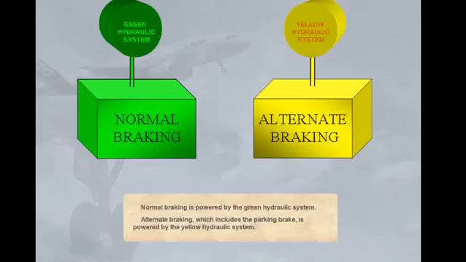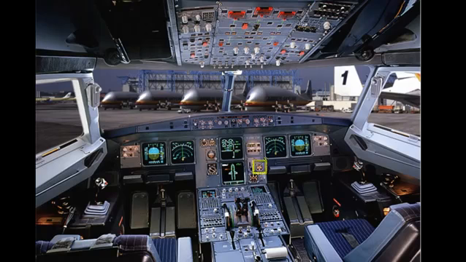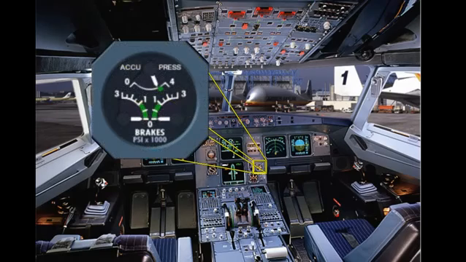Normal braking is powered by the green hydraulic system. Alternate braking, which includes the parking brake, is powered by the yellow hydraulic system. This gauge, which measures pressures from the alternate braking system, is located on the main instrument panel. We will discuss the normal and alternate system, and we will use them in the modules that follow.